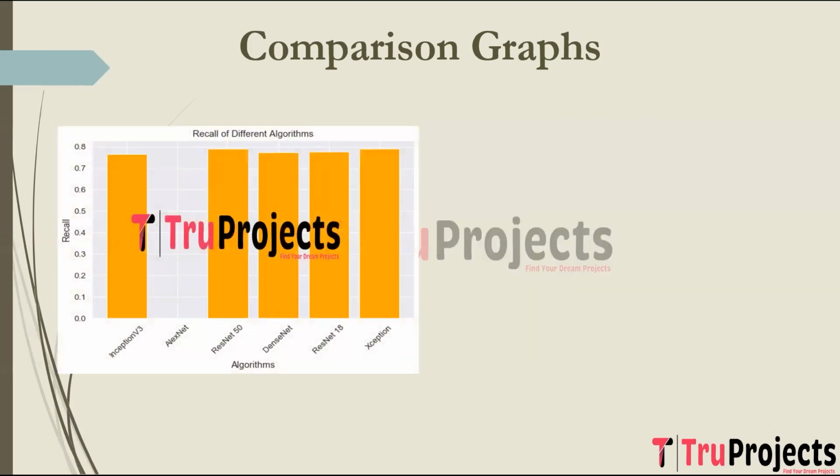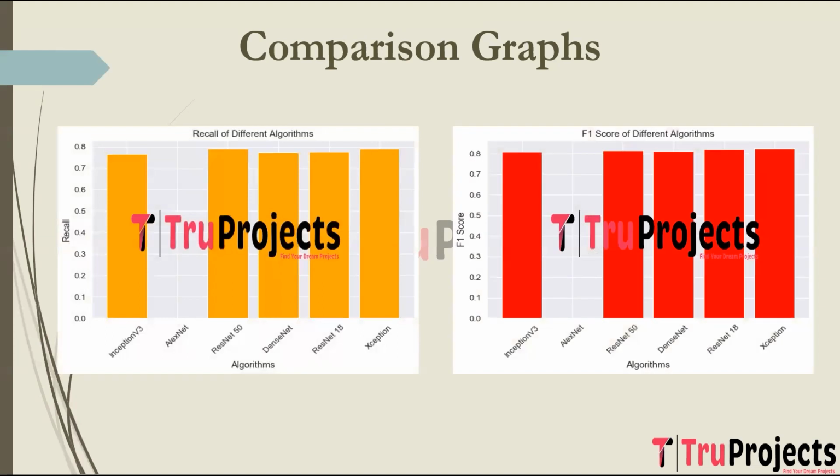This is the recall comparison graph. Recall is also known as sensitivity or true positive rate. It is the ratio of true positives to the total actual positives, measuring a model's ability to capture all relevant instances without missing any. This is the F1 score comparison graph. The F1 score is the harmonic mean of precision and recall, offering a balanced measure that considers both false positives and false negatives, making it suitable for imbalanced datasets.